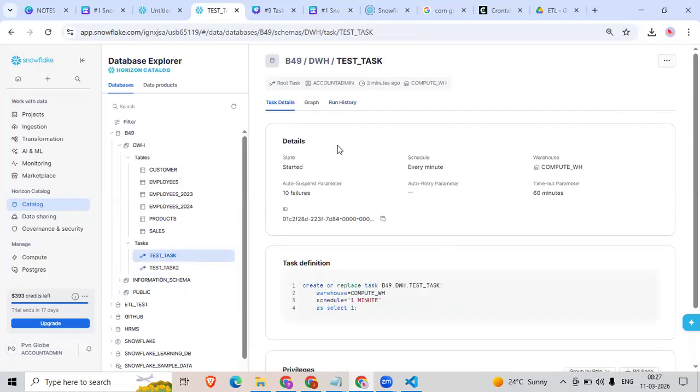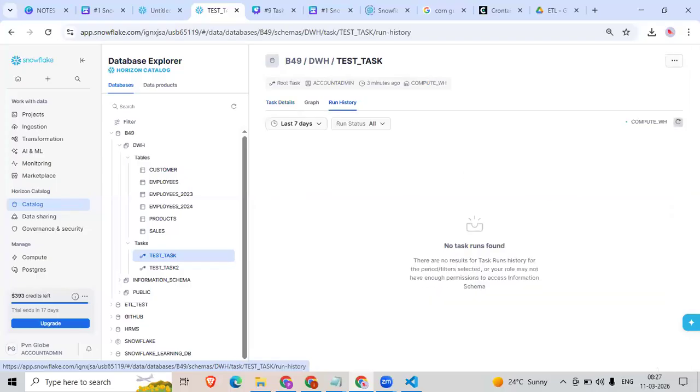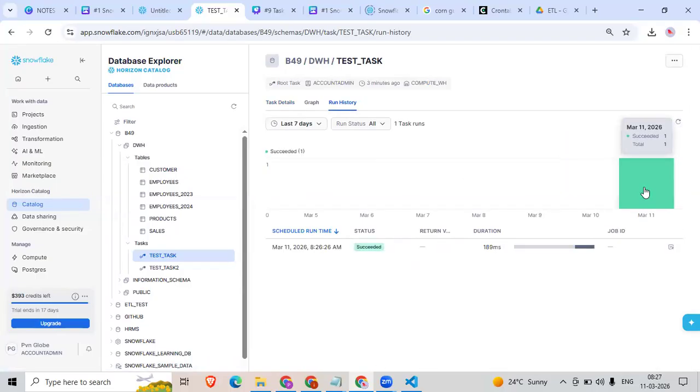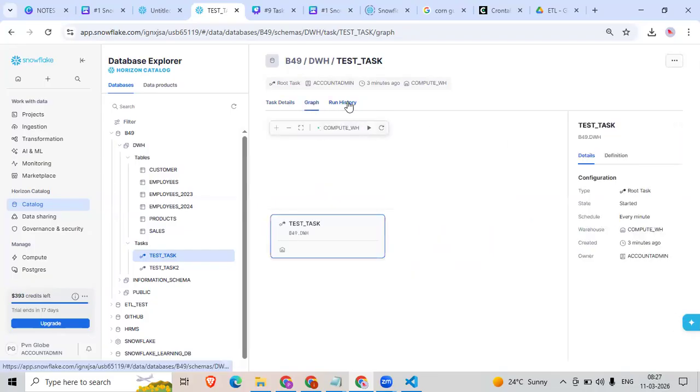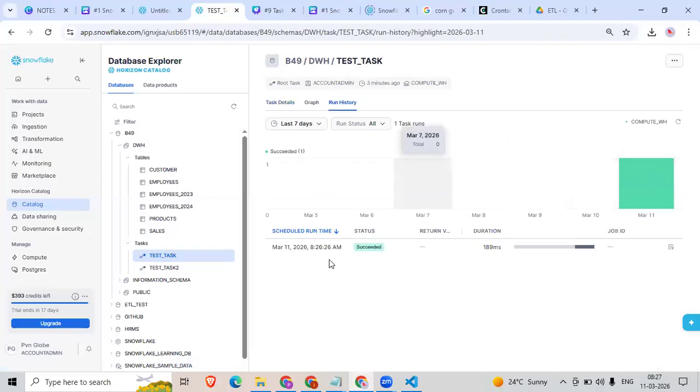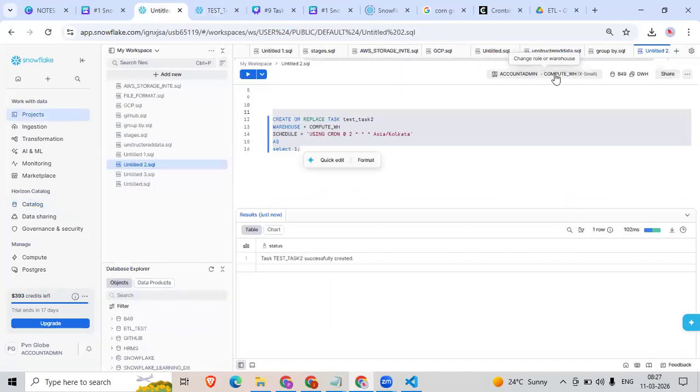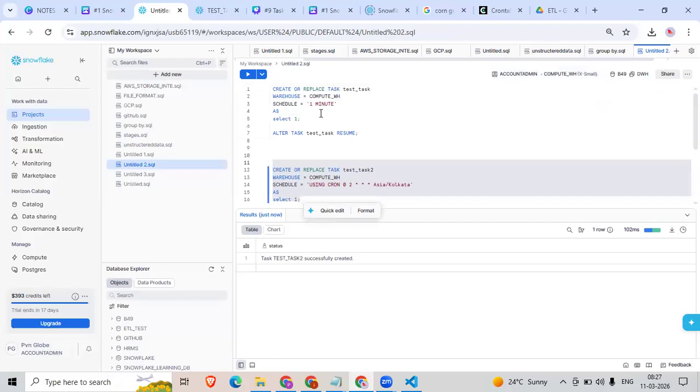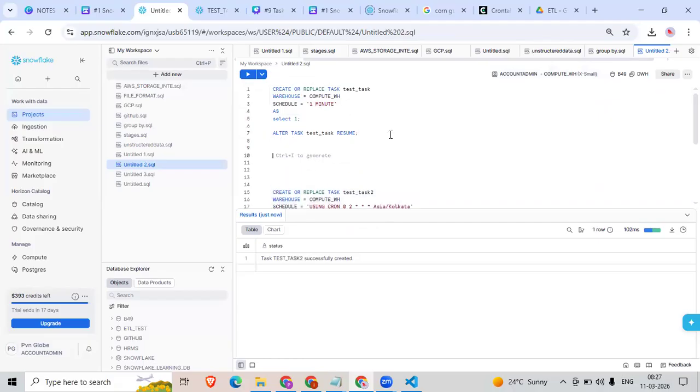Okay, coming back to run history, it's already 1 minute, right? Let me refresh. Okay, you can see this job was completed. It will continuously execute for every 1 minute. Remember, if you don't stop this task, it will keep on running this compute warehouse, and your whole credits will get consumed if you are not stopping the task. Clear? Any doubts?